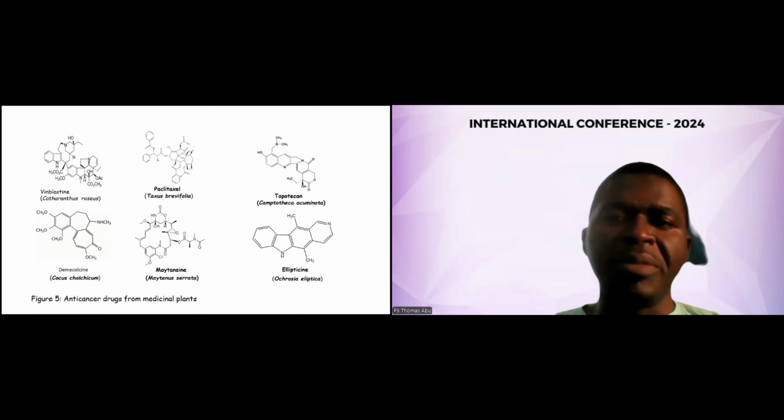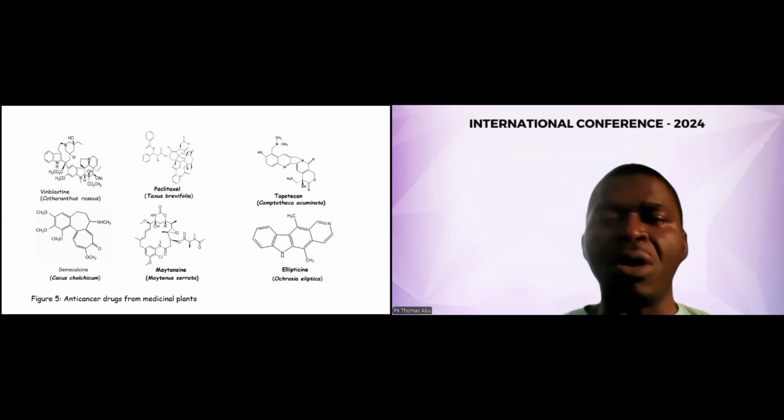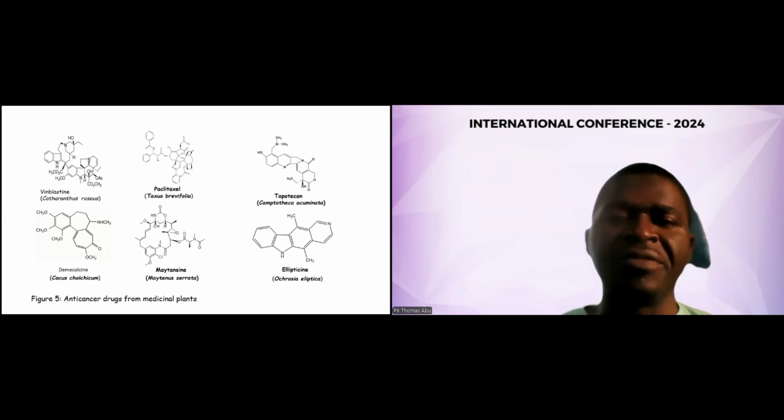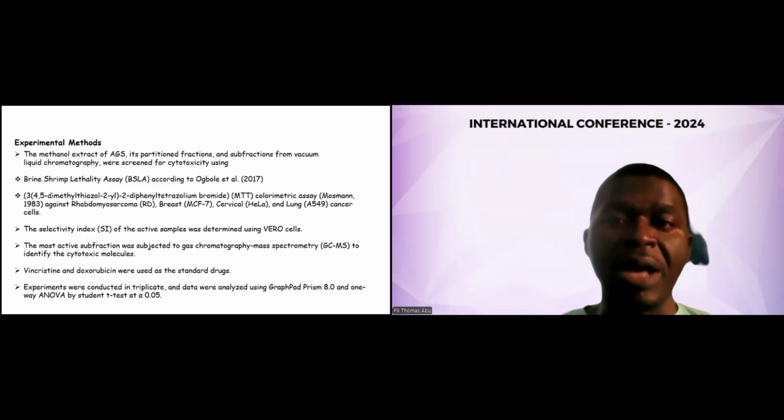Coming to medicinal plants, that is natural products, various compound drugs have been isolated from medicinal plants, which have already passed the preclinical stages, and they are used in the management of cancer, even in medicine. An example is paclitaxel, a derivative of Taxol that has been isolated from Taxus brevifolia. I can say with confidence, and also in literature, that they have been using it against cancer.